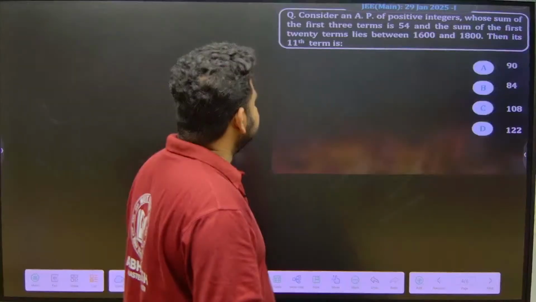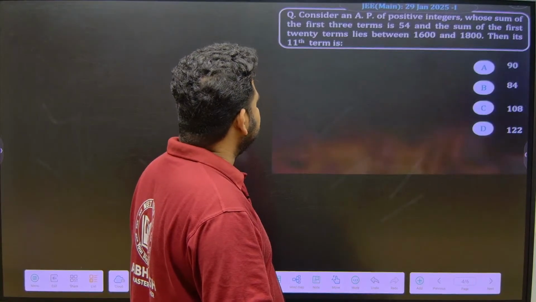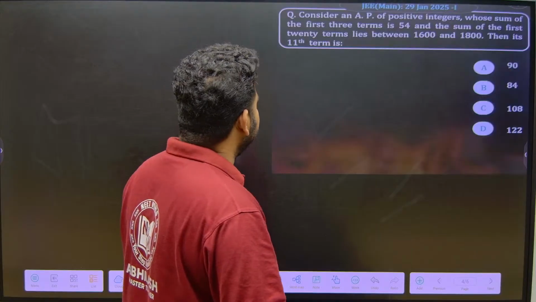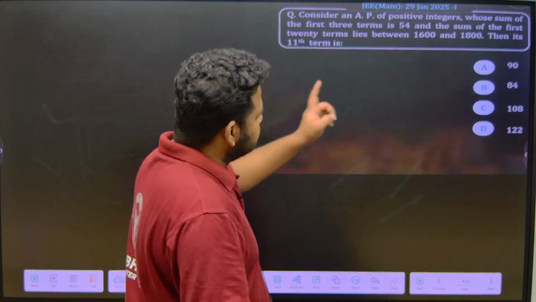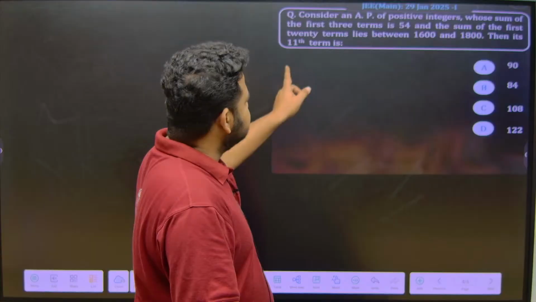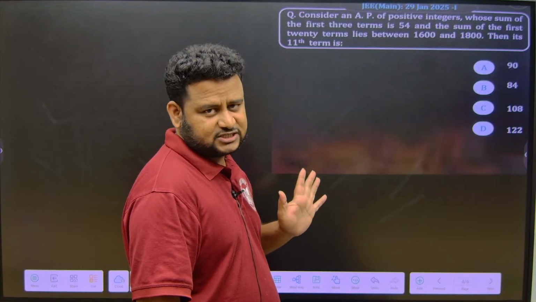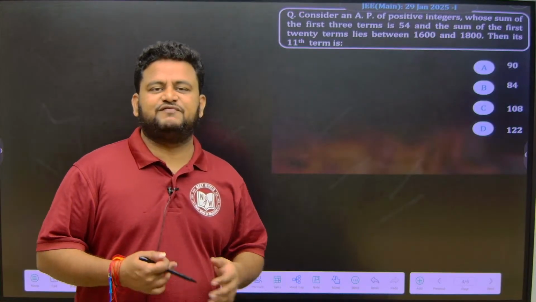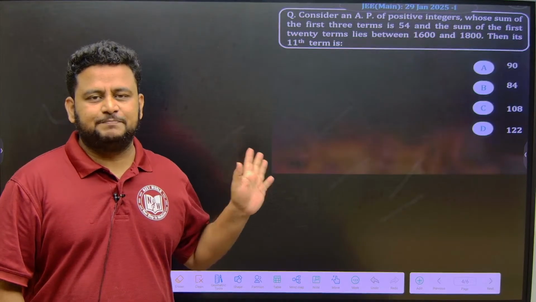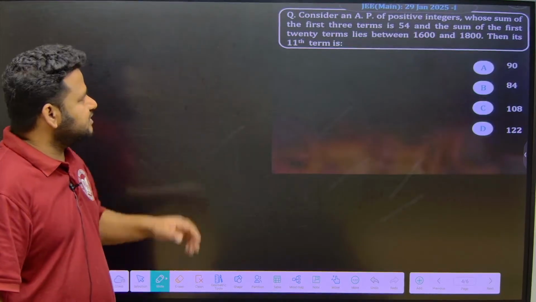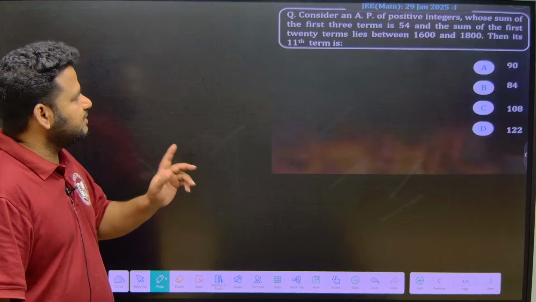All right. Now have a look at this question. They are telling, consider an AP of positive integers whose sum of first 3 terms is 54 and the sum of first 20 terms lies between 1600 and 1800, then its 11th term is what they are asking. Looking at this, you will feel that this is a difficult question, but I will show you how simple it is. So they are telling, consider an AP of positive integers whose sum of first 3 terms is 54.